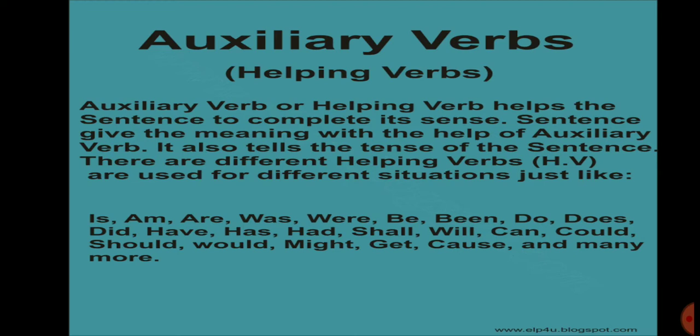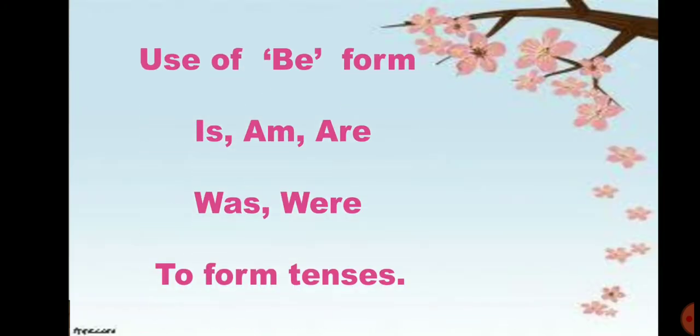Different helping verbs are used for different situations, like is, am, are, was, were, be, been, do, does, did, have, has, had, shall, will, can, could, should, would, might, get, cause, and many more. Some of the uses we will learn in this chapter. Let's see. First of all, use of be form: is, am, are, was, were to form tenses.